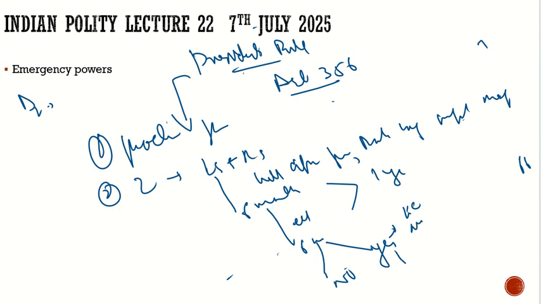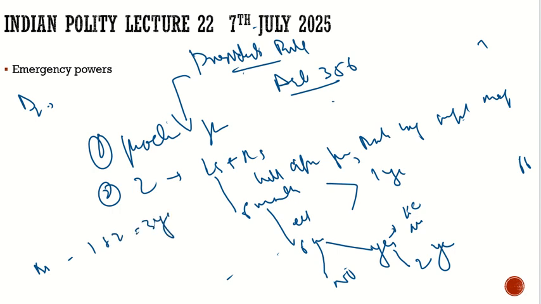Once it is yes, then it can be extended for up to 2 years more. After that, the president's rule will finally end. So what is the maximum age of the president's rule? It is 1 year plus 2 years, which is 3 years.